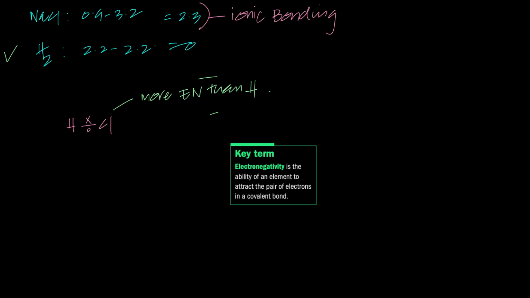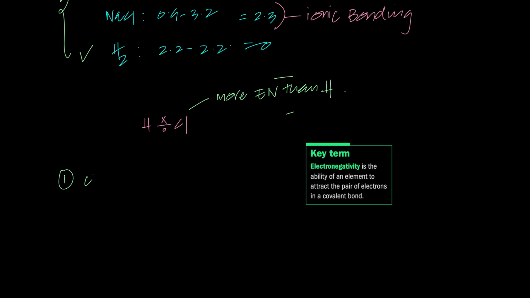Now, if chlorine is more electronegative, let's start off our journey. So chlorine is more electronegative than hydrogen. Agreed, right? Done and dusted. Now, if it's more electronegative than hydrogen, where should the shared pair of electrons lie? Should it lie more towards the chlorine atom, or more towards the hydrogen atom? Or should it be dead center? Because in O levels and IGCSE, we learned that they're shared dead center between each other. But that's not true. The shared pair of electrons will lie closer to the more electronegative element.